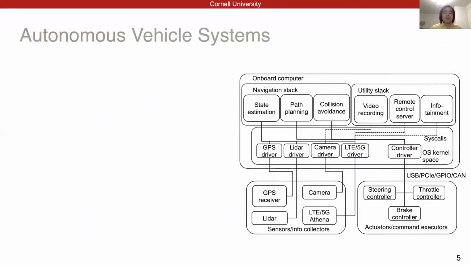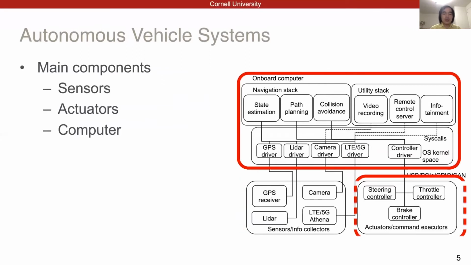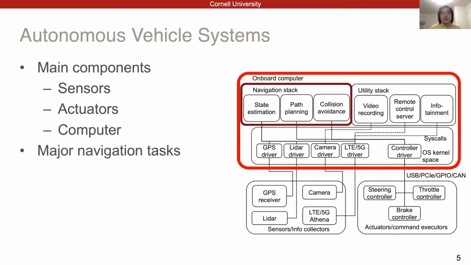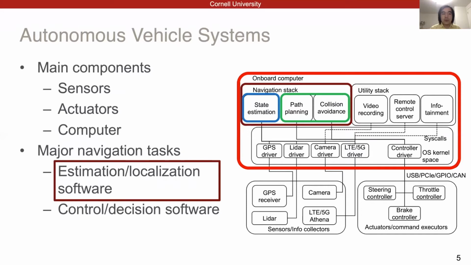Since our attack focuses on the computer system of autonomous vehicles, let's take a closer look at a typical platform. Main components are sensors, actuators, and the computer. Multiple software components regarding the autonomous driving system run on the computer. This includes estimation and localization software, as well as control and decision software. We attack the localization software in this work.